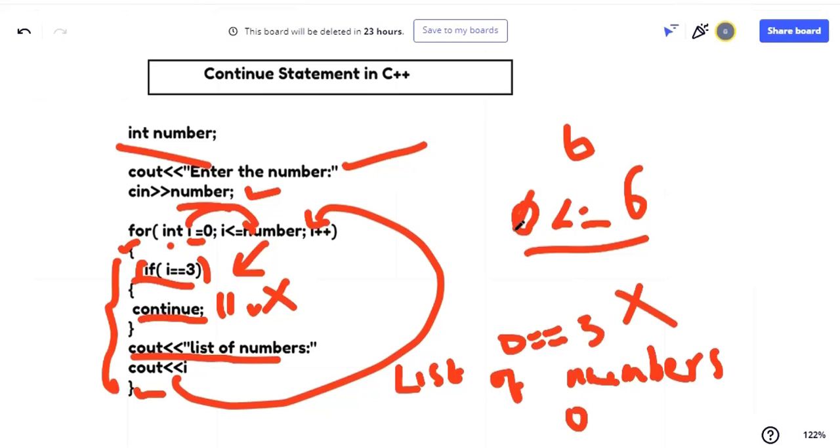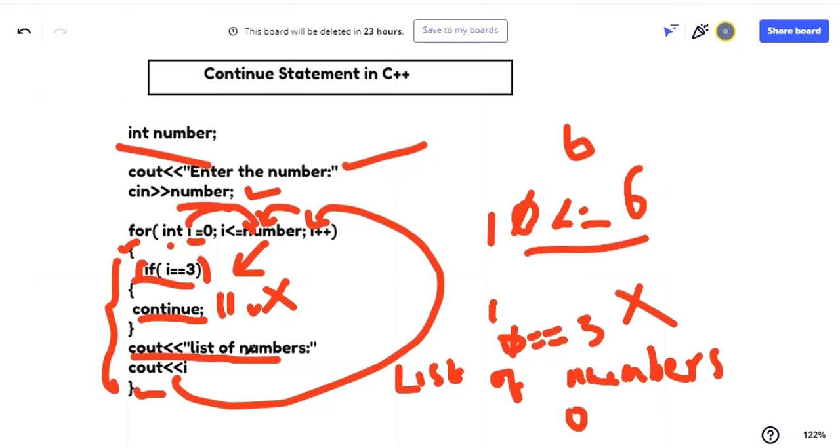Now I value will become 1. Now it will come here to check the condition: I less than or equal to number. 1 less than or equal to 6, the condition is true. Then it will come inside and check whether the I value is equal to 3. What is the I value now? 1. 1 is not equal to 3. Then it will skip this portion.